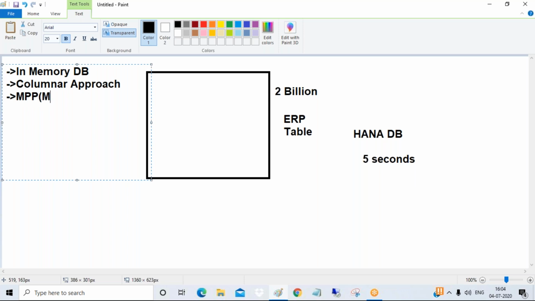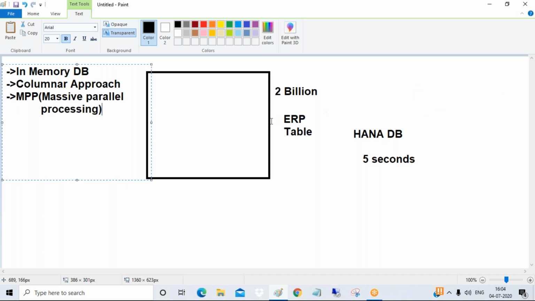So the entire performance of HANA is attributed to these 3 reasons: in-memory database, columnar approach, and massive parallel processing. I will discuss all the points in detail, because I cannot discuss them in just 5 minutes. It will take a lot of time to understand these topics, so I will discuss them one by one.